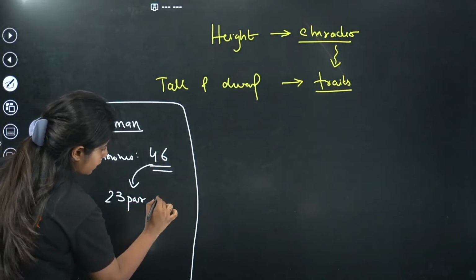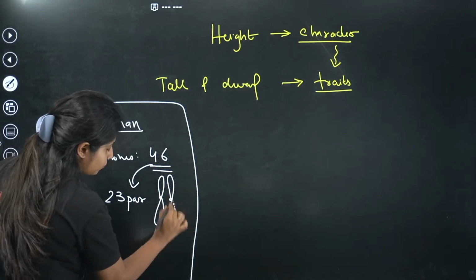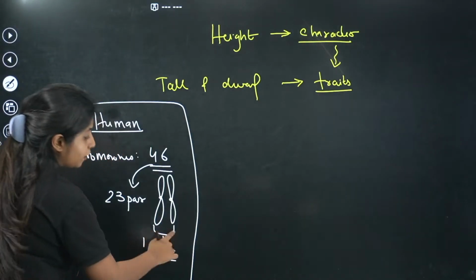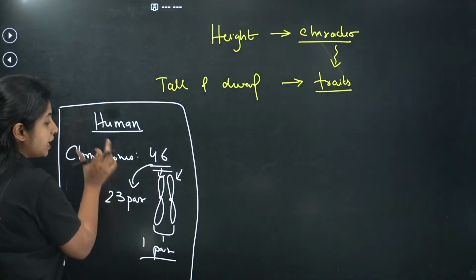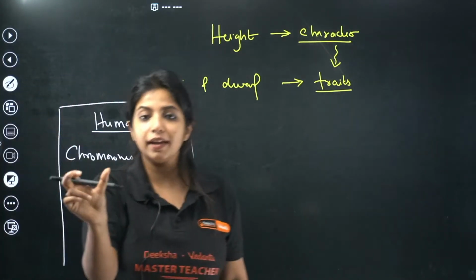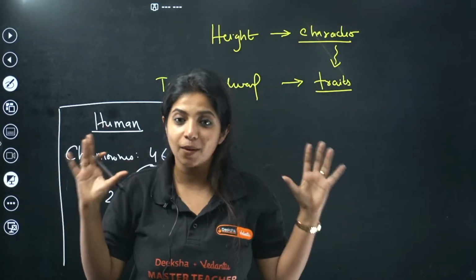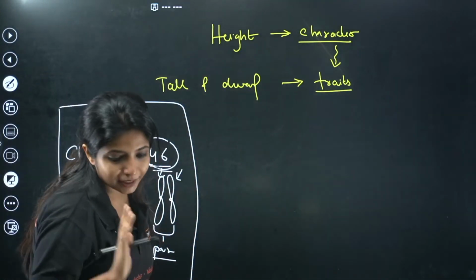We have 23 pairs. And each chromosome, suppose this is one chromosome, and this is going to be another chromosome. This is one pair. In one pair of chromosomes, how many chromosomes are there? 1 and 2. So in that way, in 23 pairs, if you count, the total is 46 chromosomes. Yes, yes. Okay, ma'am. And Priya also said 23 pairs.